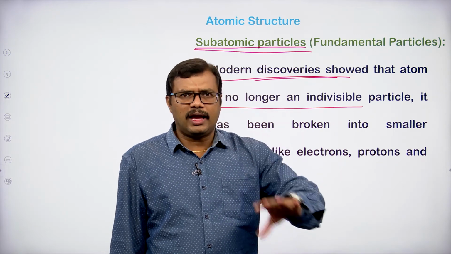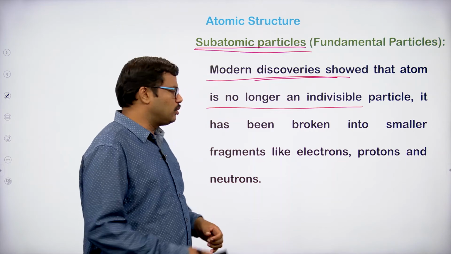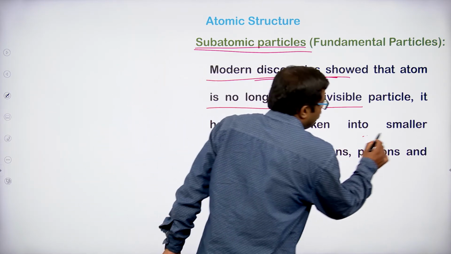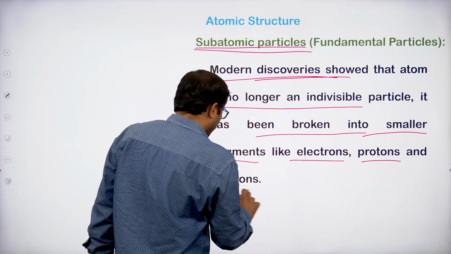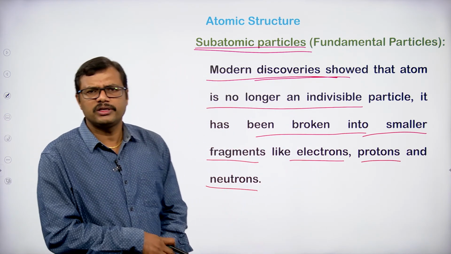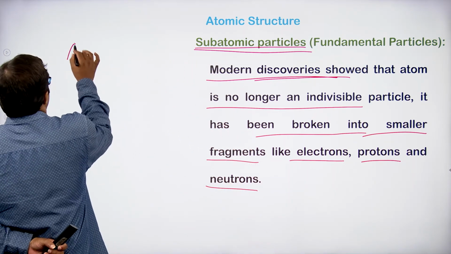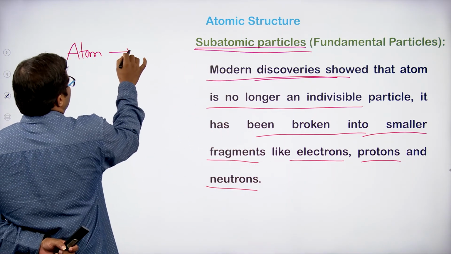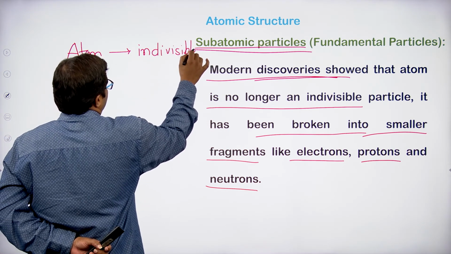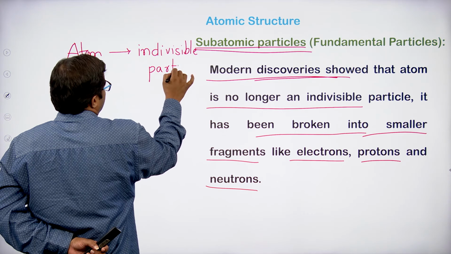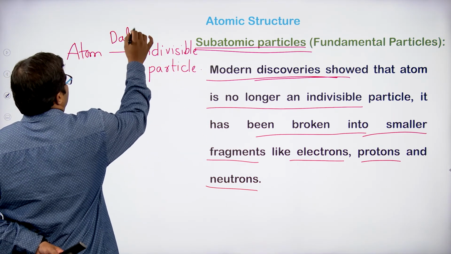It has been broken down into smaller fragments called electrons, protons and neutrons. This is in contrast to the concept given by Dalton, that the atom is an indivisible small particle.